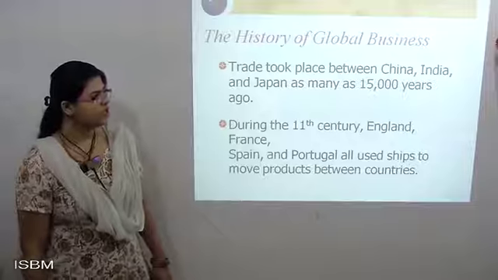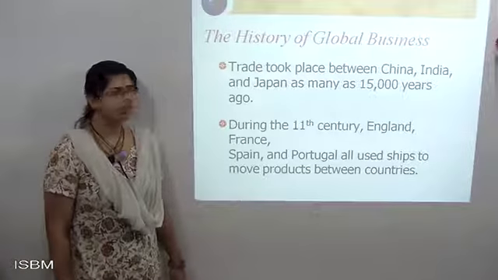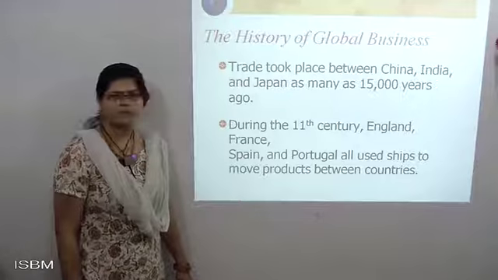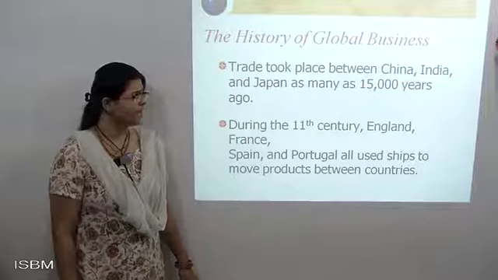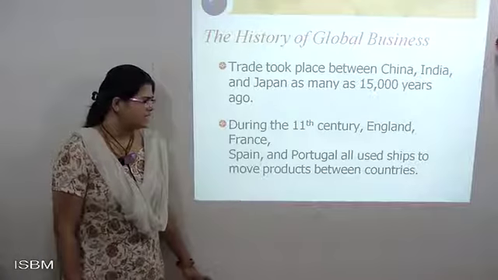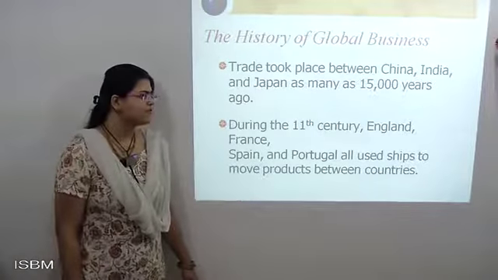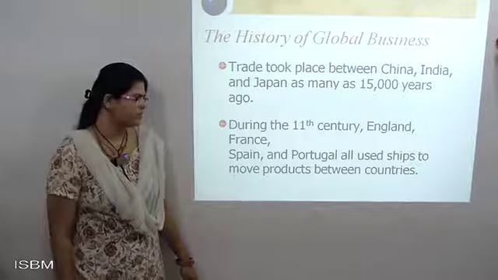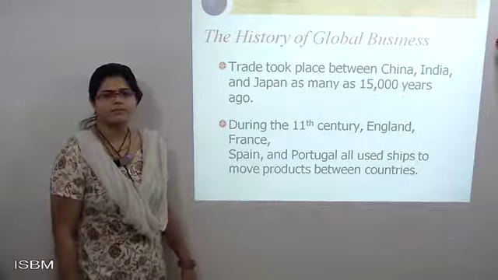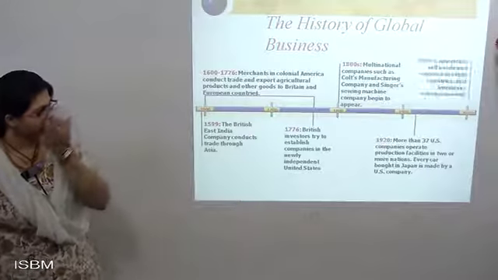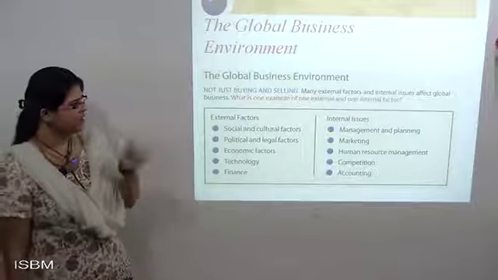Then in history, 15,000 years ago, India, China and Japan set up this type of plan, and afterwards England, France, Portugal and Spain, these different countries planned. They started shipments, and with the help of the shipments they started trading from one country to some other country.